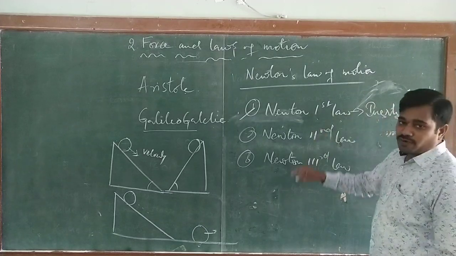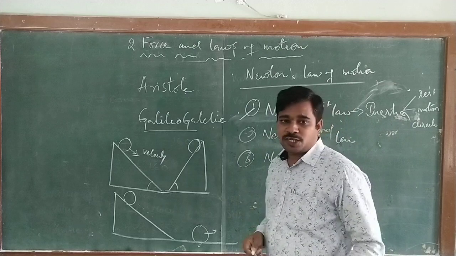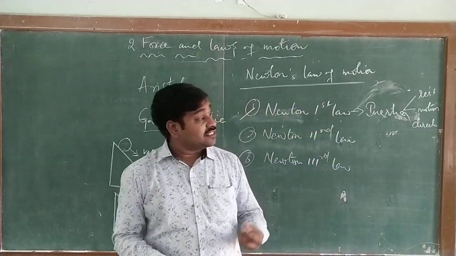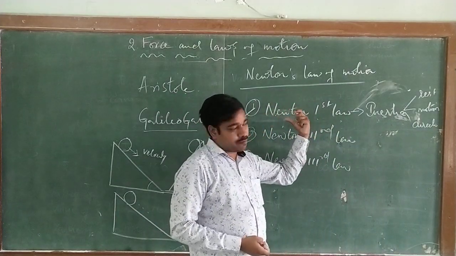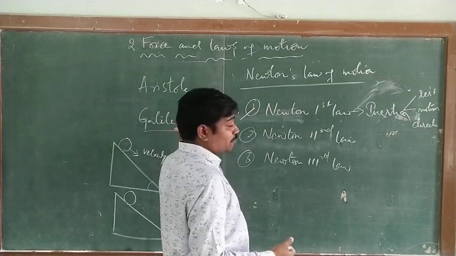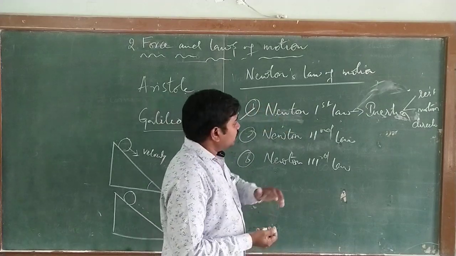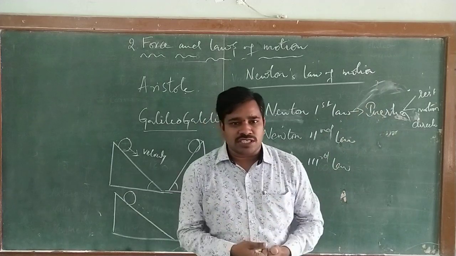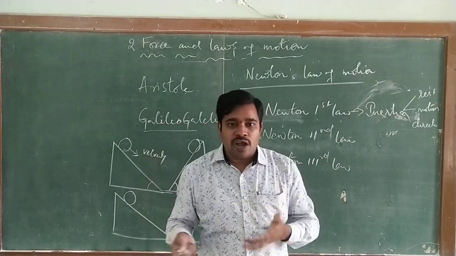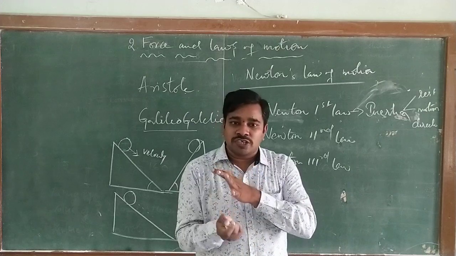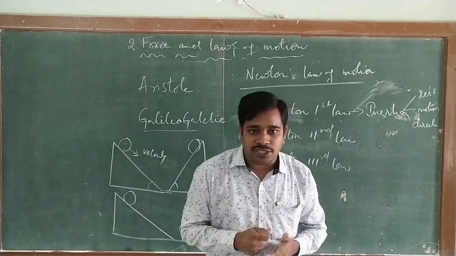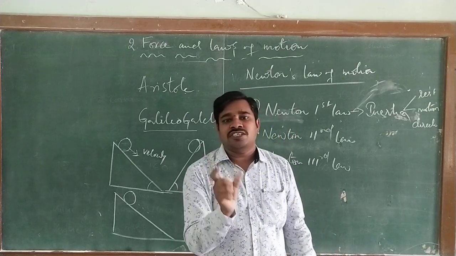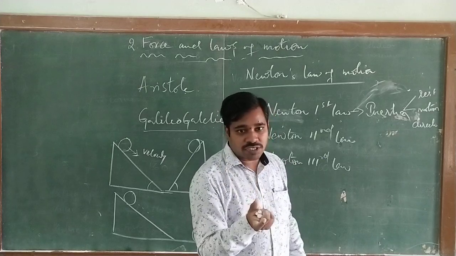Today we are going to discuss the first law. Newton's first law is also called the law of inertia, and it is also called Galileo's law of inertia because he explained Galileo's observation. So what is inertia actually? For example, a book placed on a table is at rest. Unless you apply a force, the book does not change its position. Definitely an external agent is required, which we call force.